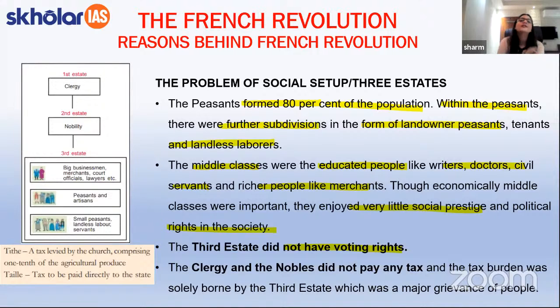Now, students, this was the biggest reason why they were not happy with the social setup of France at that particular point of time, which later became a reason for the French Revolution. As I had told you, the third estate was eligible for paying the entire taxes. Under that, you need to remember two important terms, that is tithe and taille, which were two types of taxes that were prevalent during the time of the French Revolution. Okay, the meanings are also presented on the screen.